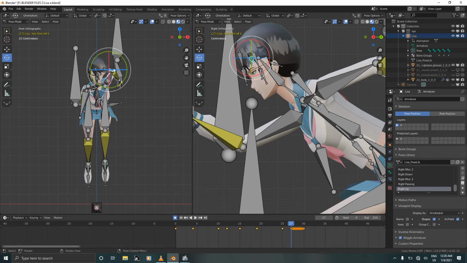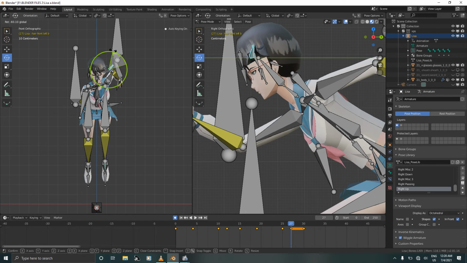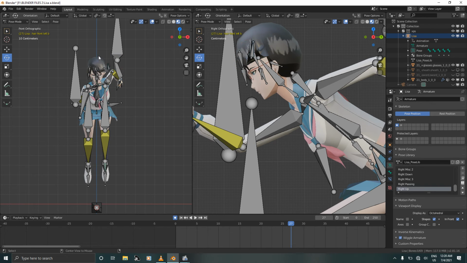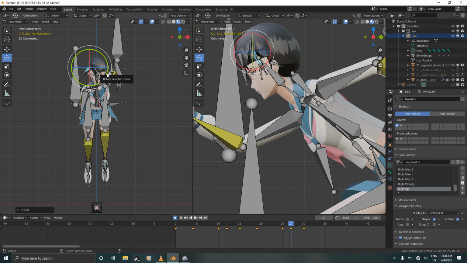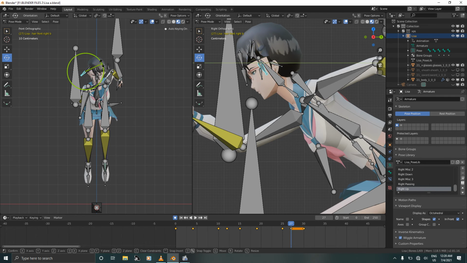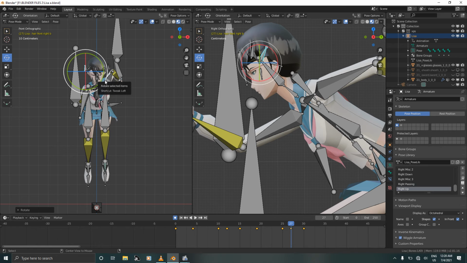Deselect. Select the other bone and rotate on the Y just like this. Deselect, select this bone, rotate and deselect and select the other bone and rotate just like this.